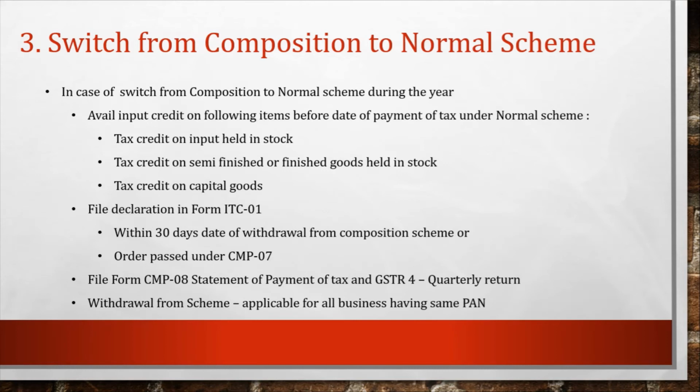Then he has to file CMP-08, in which he will file the statement for the period for which he has paid tax under the composition scheme, or paid tax on services like 6% under the composition scheme, within 18 days from the end of the succeeding quarter in which cessation has taken place, meaning the date from which he withdraws from the composition scheme. Withdrawal from the composition scheme is applicable to all the businesses having the same PAN, so we have to keep that in mind also. These are very small steps.